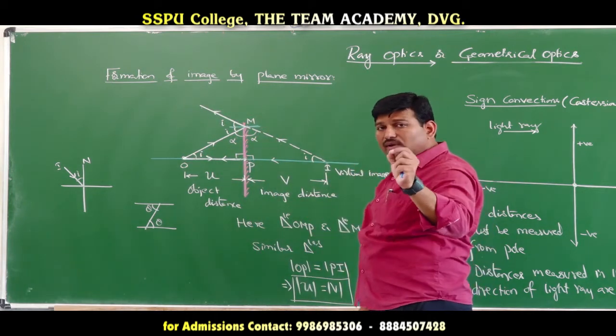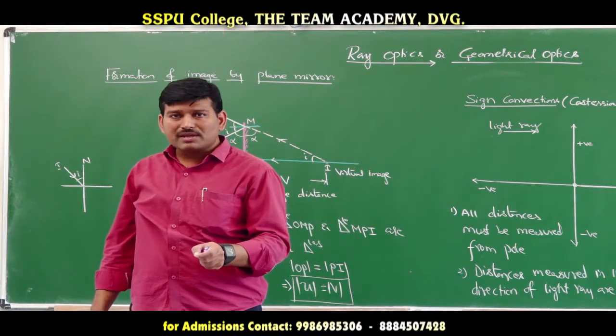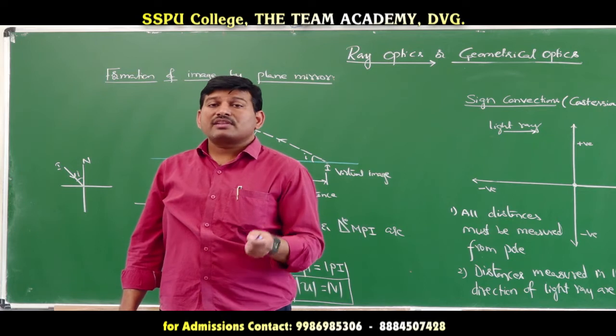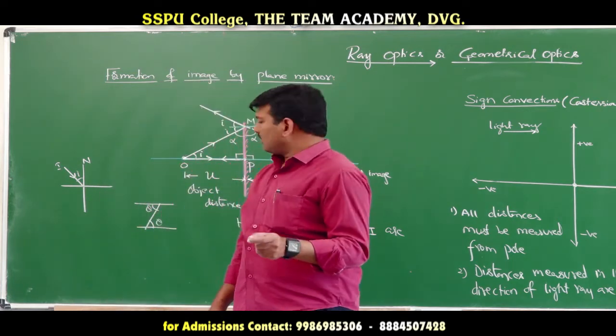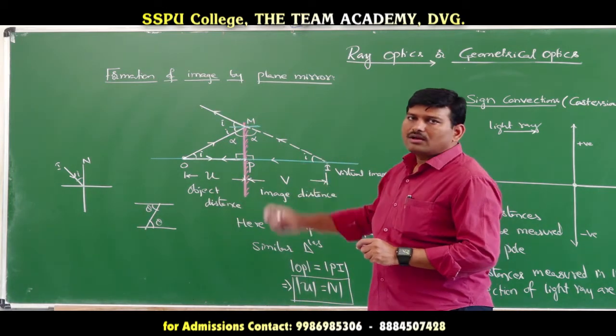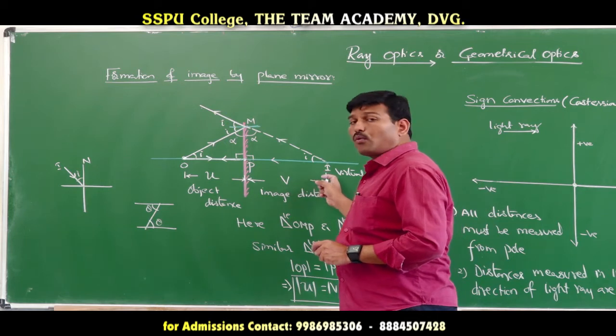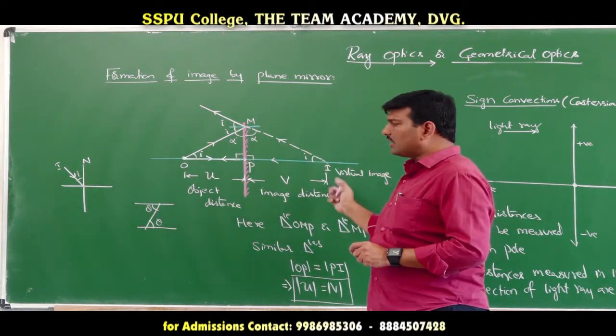So the point where the reflected rays will really meet or appear to meet will give the image. If they really meet, they will give the real image. If they appear to meet, they will give the virtual image. So here the plane mirrors are forming which kind of images? The plane mirrors are forming the virtual images. So for a real object, we will be getting the virtual image.